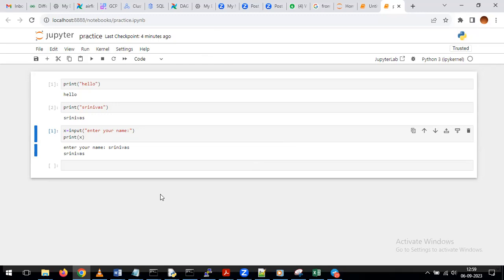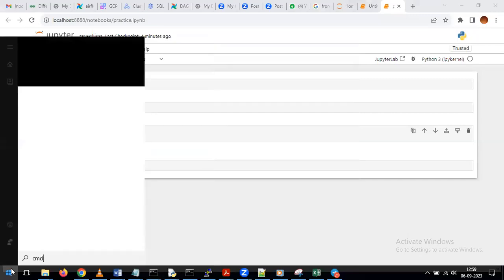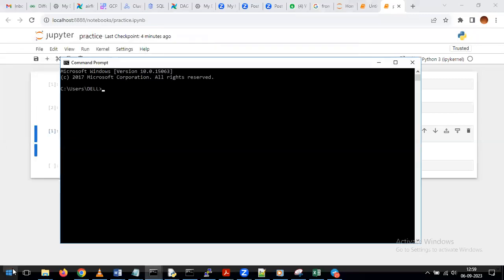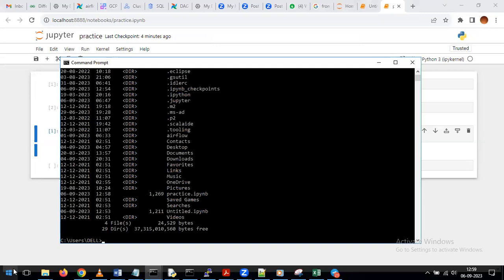Is anyone facing issues with the Jupyter installation or opening this window? Please let me know. Where can we see the saved file, sir? Yeah. Whatever command prompt we open, if you go to the command prompt and give dir, if you observe here, we gave the name called practice. There it is.